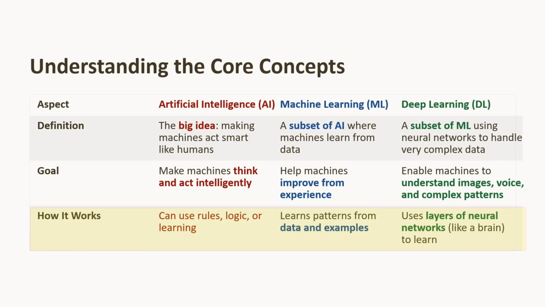AI can use rules, logic, or learning. Machine learning learns patterns from data and examples. Deep learning uses layers of neural networks to learn. A neural network is like a brain.